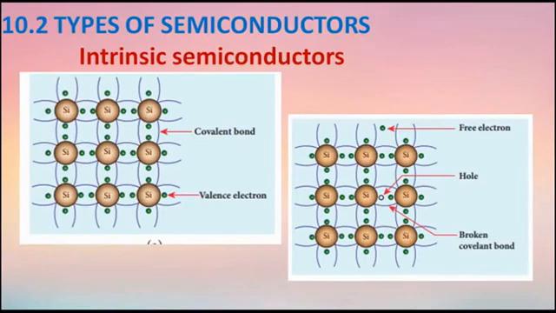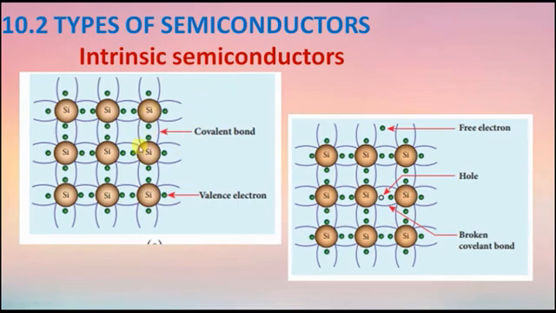Next, we are going to see types of semiconductor. The semiconductor is divided into two types. One is intrinsic semiconductor and another one is extrinsic semiconductor. First, we are going to see intrinsic semiconductor. A semiconductor in its pure form without impurity is called an intrinsic semiconductor. Here the impurity means any other atoms in the crystal lattice.